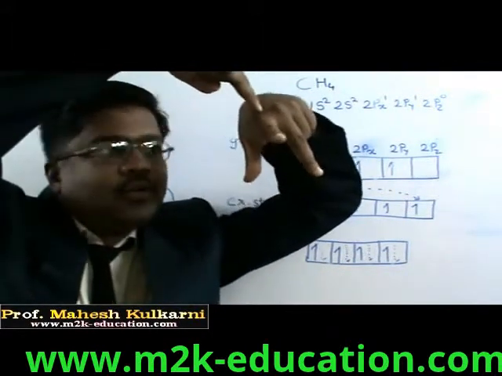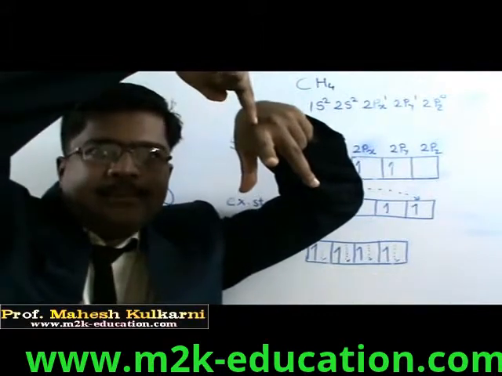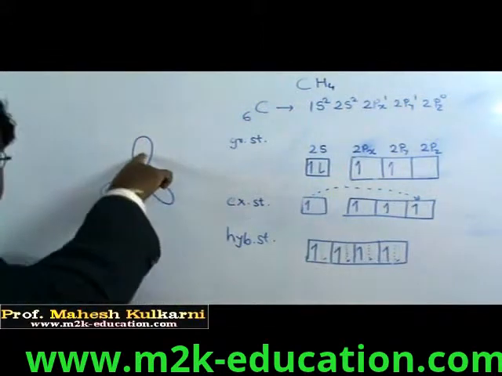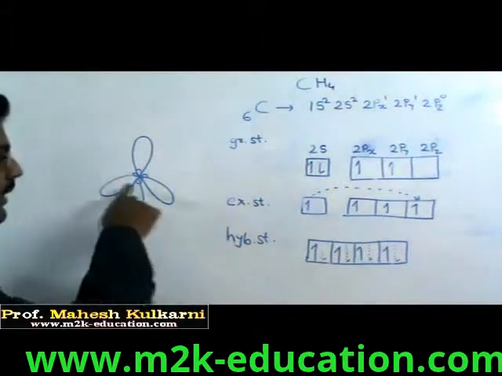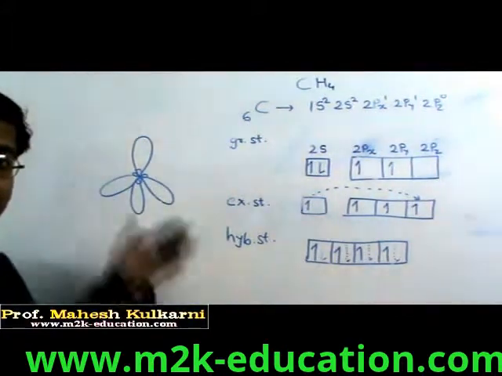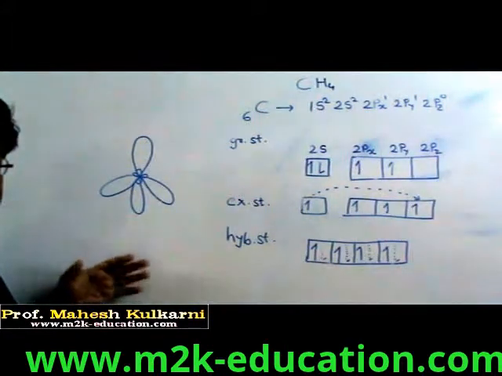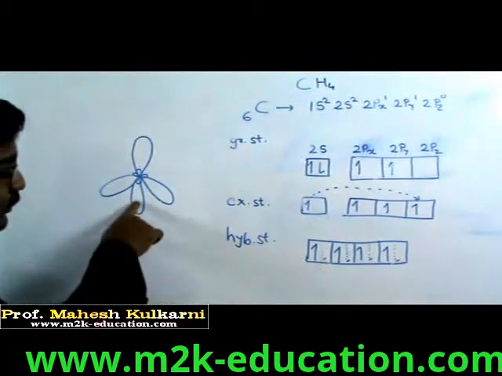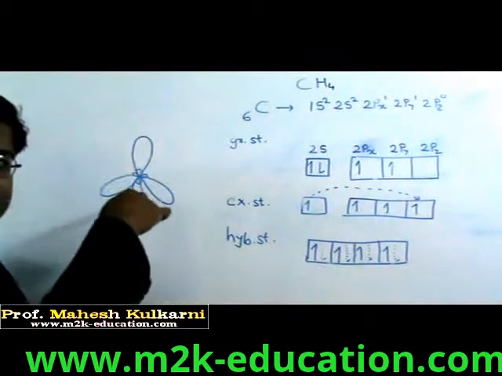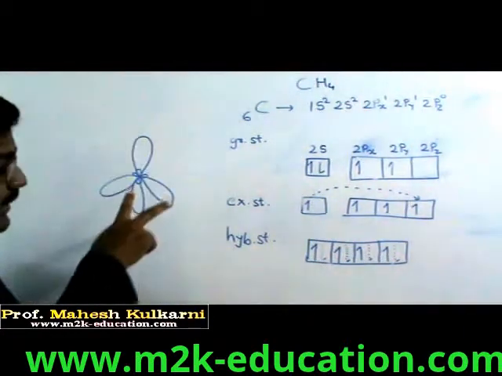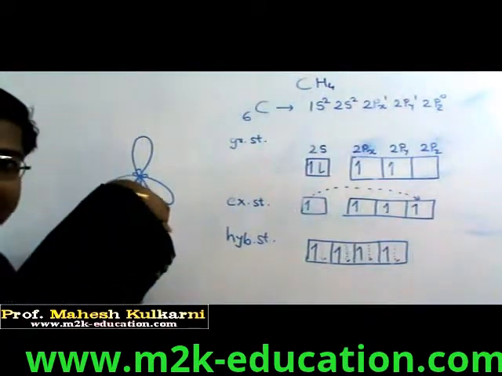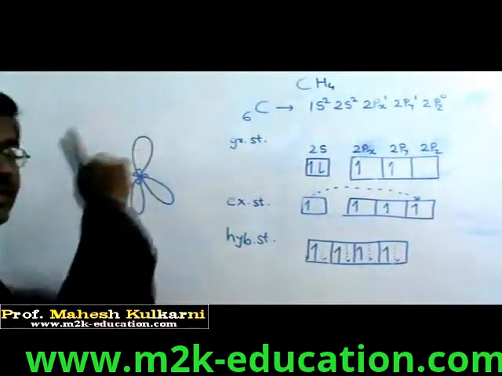And 1 is at the top. So this is the top one. And these 3, they are here. 1, 2, 3. They are not on the plane. This is a 3-dimensional structure. This one is protruding out, meaning coming towards you, whereas these 2 are going in the back direction. And this is vertical.